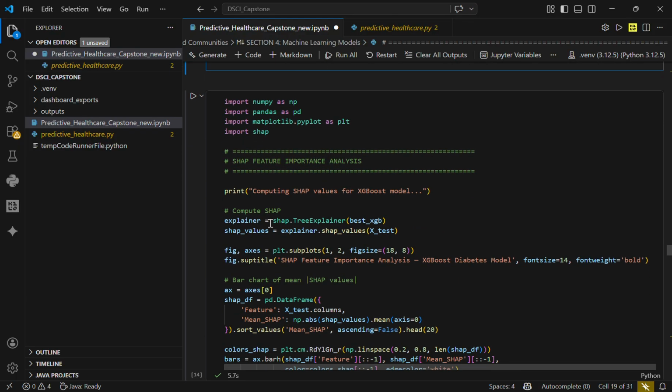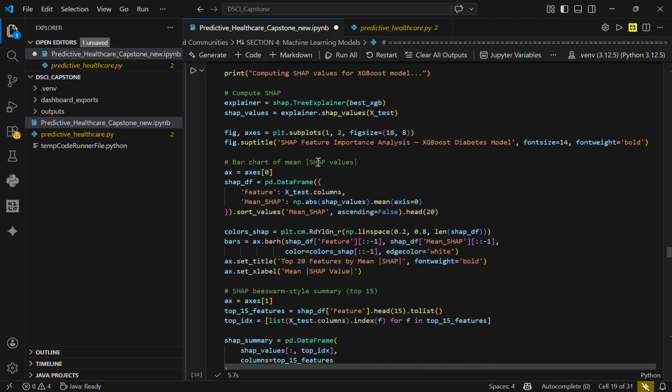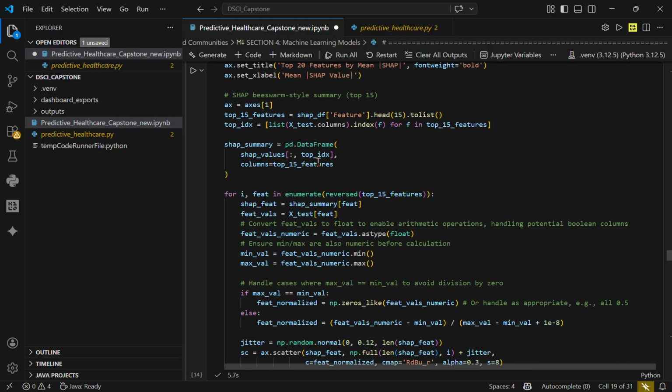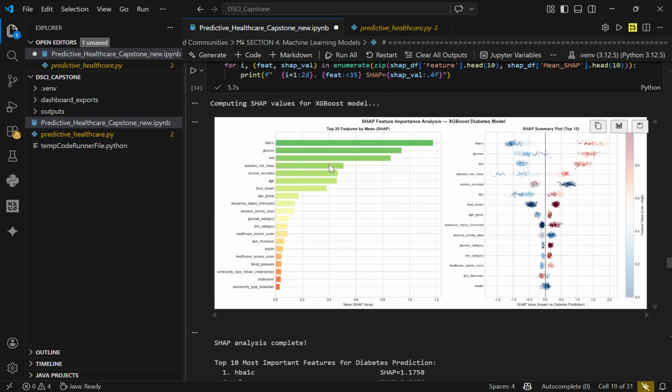After that, we did SHAP feature importance analysis as well, to understand exactly why the model made each prediction. This is what separates a black box model from one that a doctor can actually trust. Here we saw that the most important features were HbA1c, glucose, BMI, diabetes risk index, etc. And we created a summary plot as well.